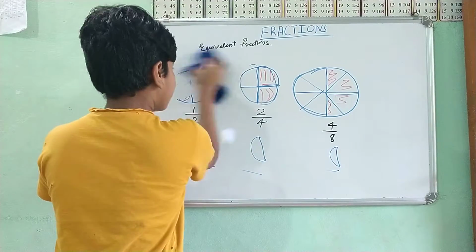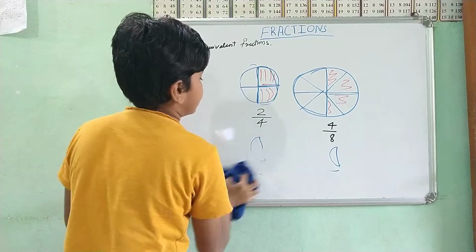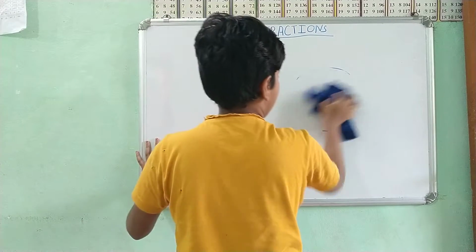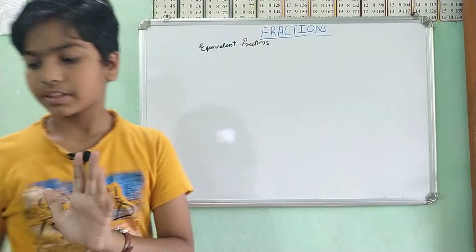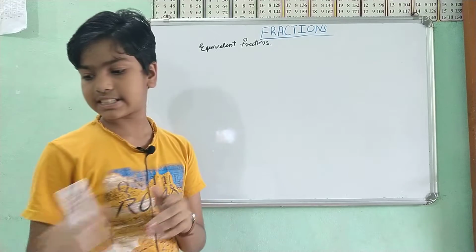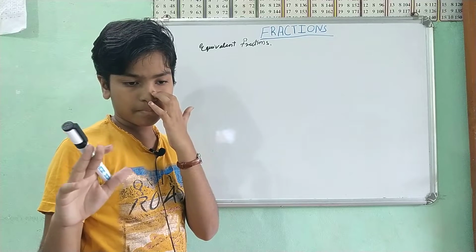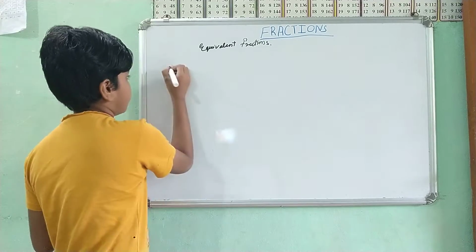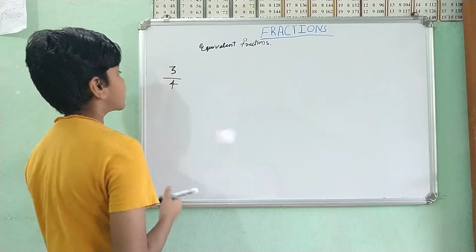Then can we do 1 by 2? Yes, 1 by 2 is literally like this. Then how is it? Let's take 3 by 12 or 3 by 4.